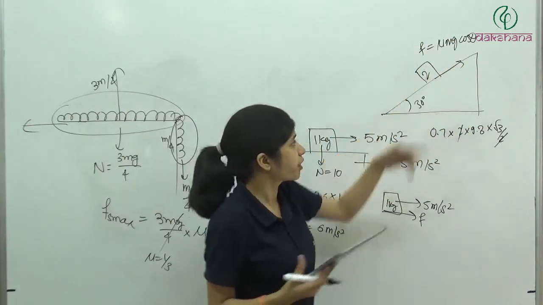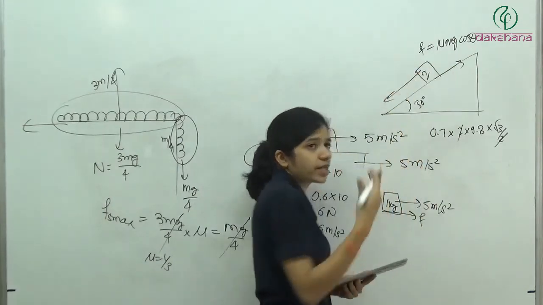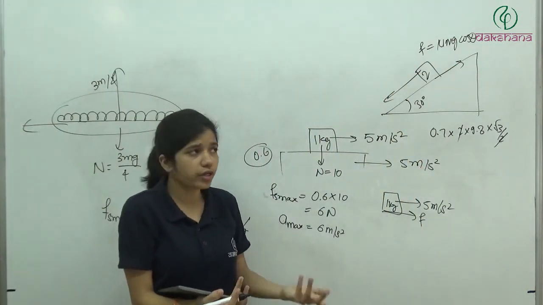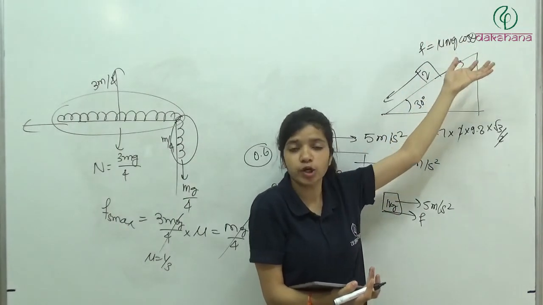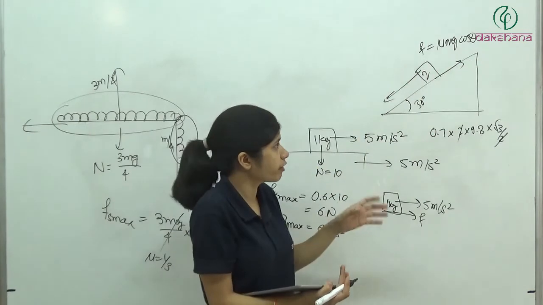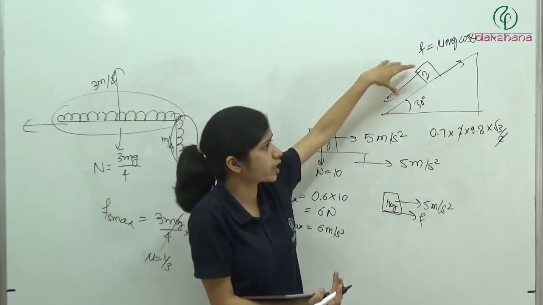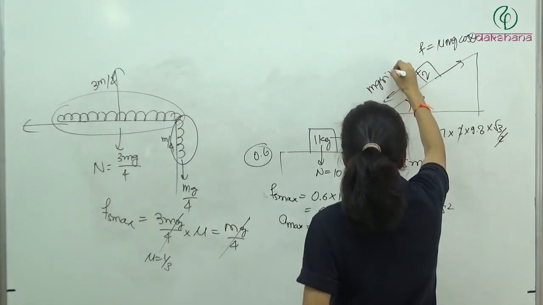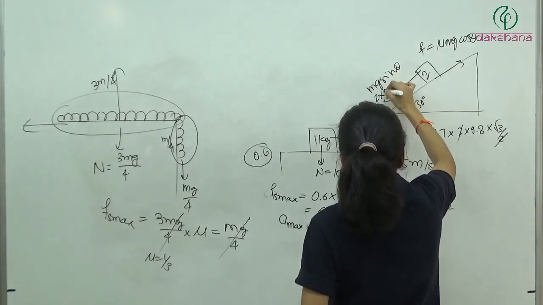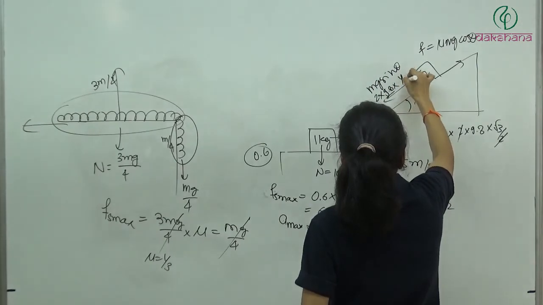What if the force which is acting in this direction is less than this? Then what will happen? An equal amount of force will act in this direction, and that will be the value of friction. Clear? So we should first see what is the force acting on it in this direction. So it is mg sine theta. 2 into 9.8 into sine theta, which is half.